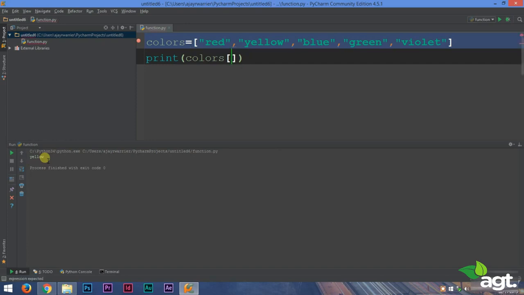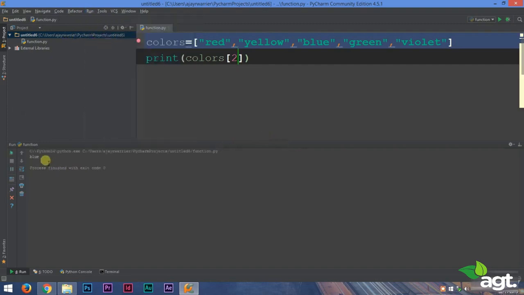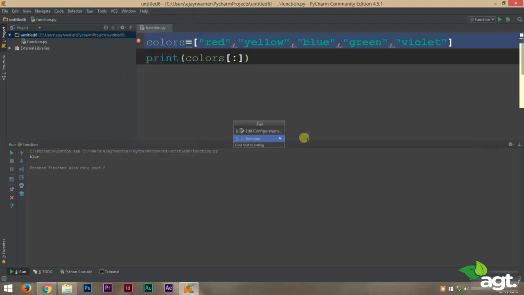So to access the third element, we can type in 2. We'll run this and we get blue. So you get the point, right? Very cool. Now the same way as we sliced our strings, we can slice our list. If we use a colon without any numbers, it will print out the entire list. You can see here in the output screen.